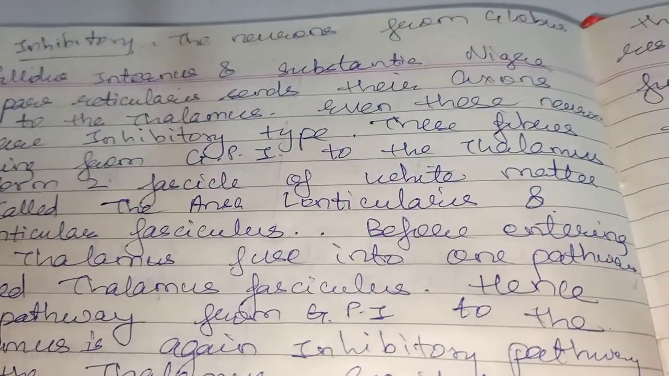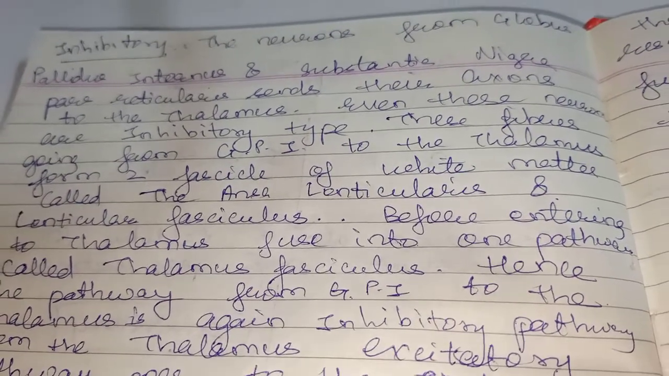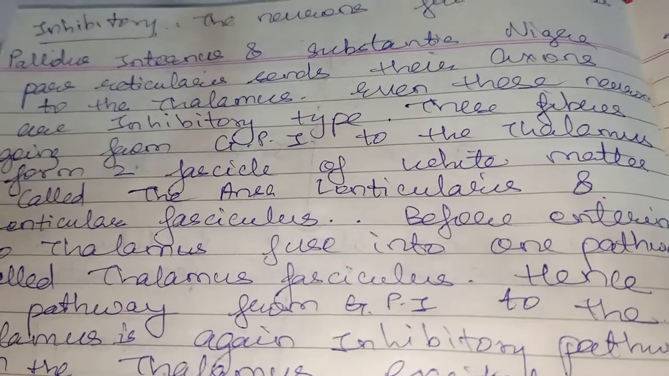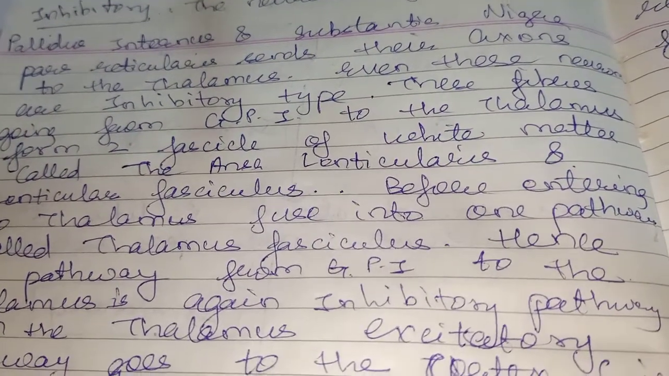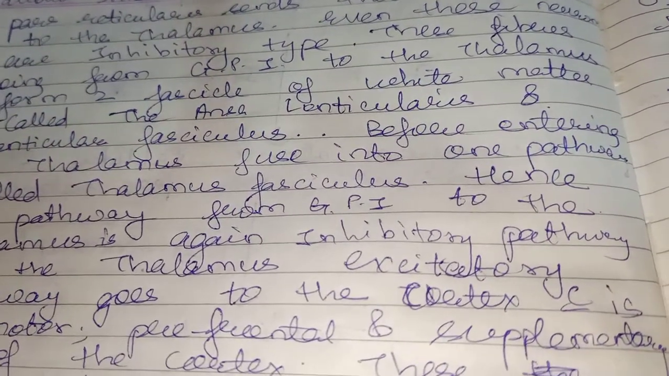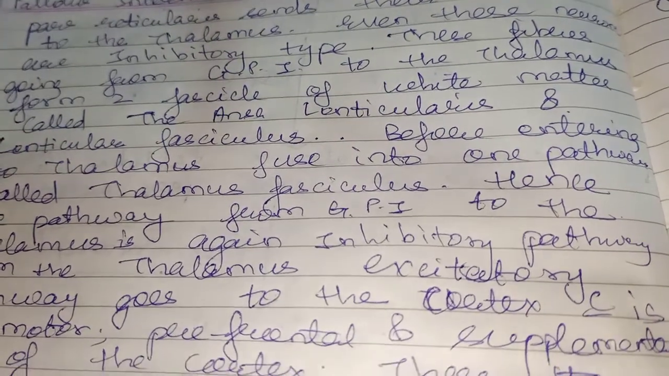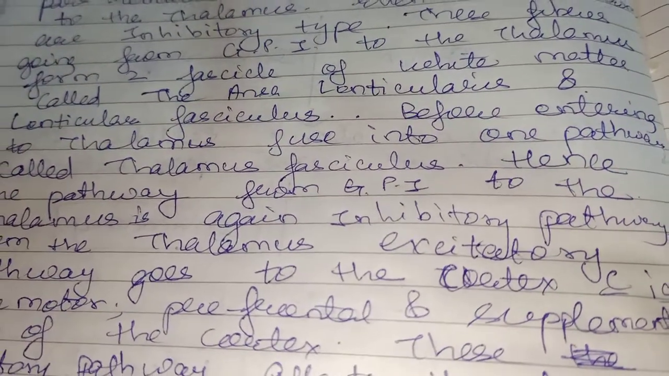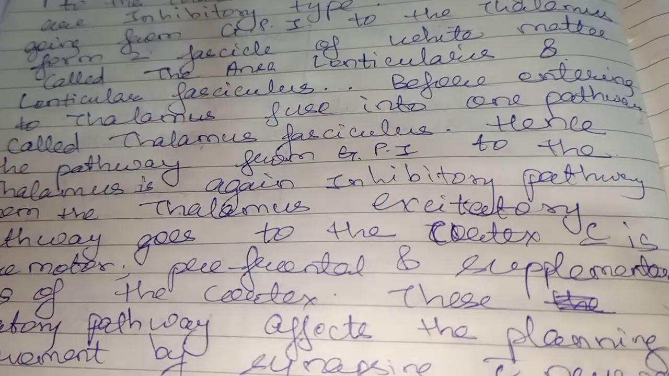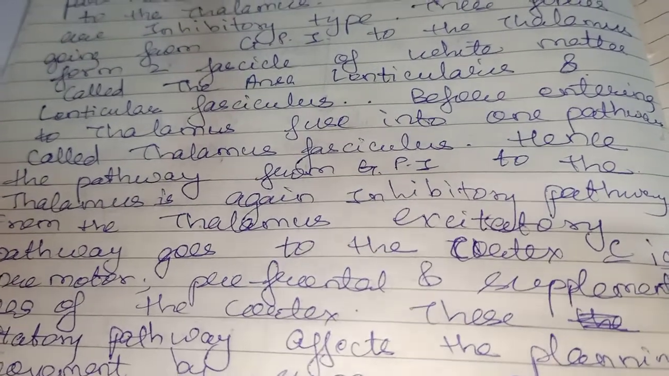So from globus pallidus internus, the fibers which are reaching the thalamus form two fascicles of white matter, which are known as ansa lenticularis and lenticular fasciculus. Before entering the thalamus, these two fasciculi fuse to form a single pathway known as thalamic fasciculus. Hence the pathway from globus pallidus internus to the thalamus is again an inhibitory pathway.